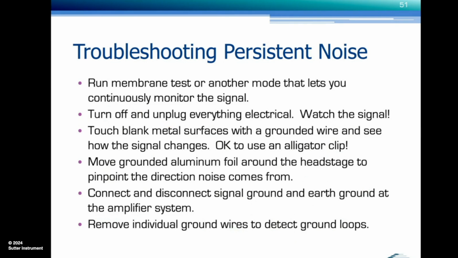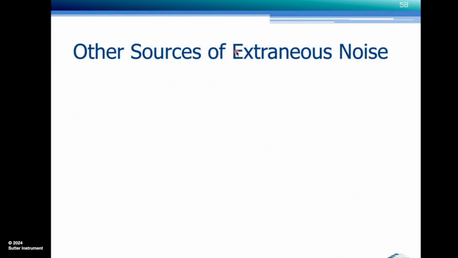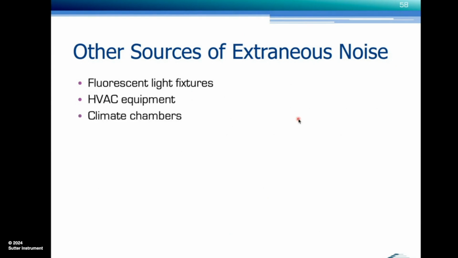And with that, I will skip ahead a little bit, skip the second use case scenario with P over N leak subtraction, and go to other sources of extraneous noise. Fluorescent light fixtures are pretty popular. Heating and air conditioning equipment, climate chambers oftentimes have switching noise that may even get transmitted through the AC lines.